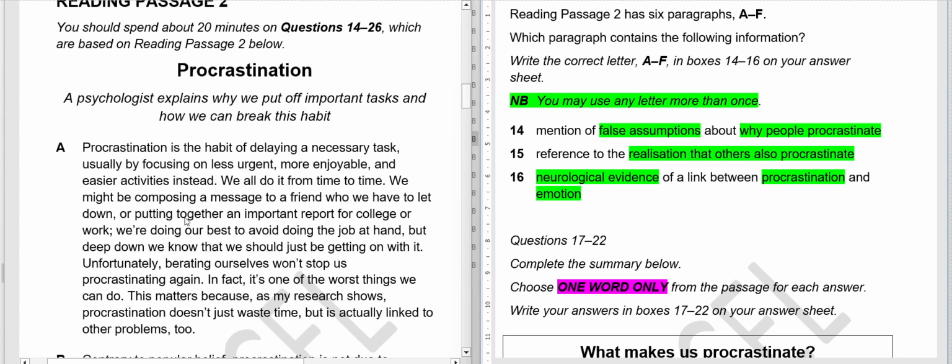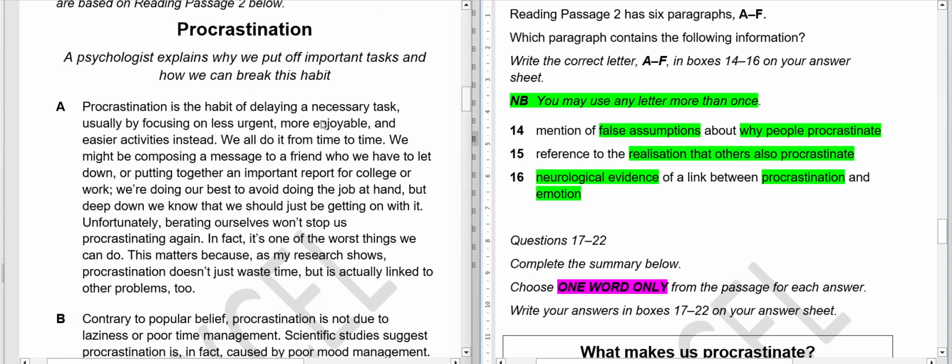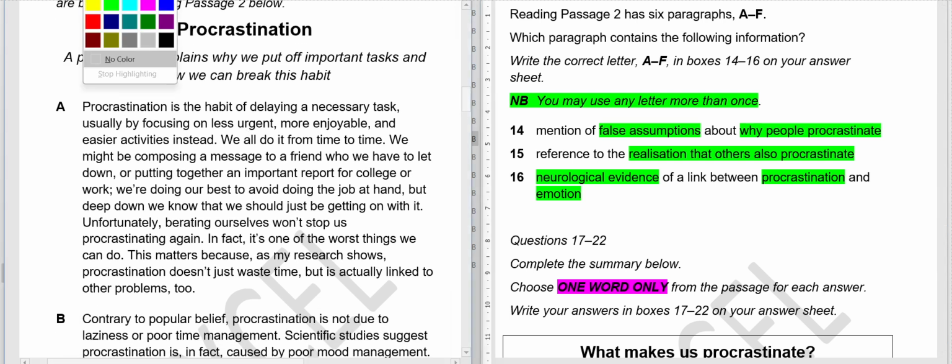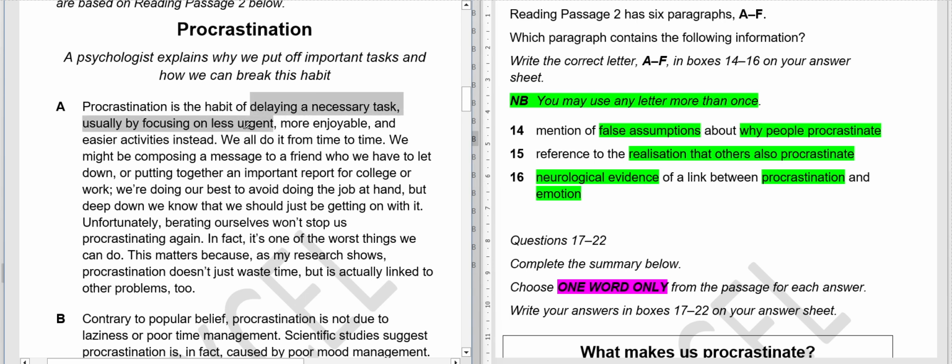So now what we will do is we will read our first paragraph. Procrastination is the habit of delaying necessary tasks, usually by focusing on less urgent, more enjoyable and easier activities instead. So what is procrastination? It is the habit of delaying necessary tasks by focusing on less urgent, more enjoyable and easier activities instead. We all do it from time to time.